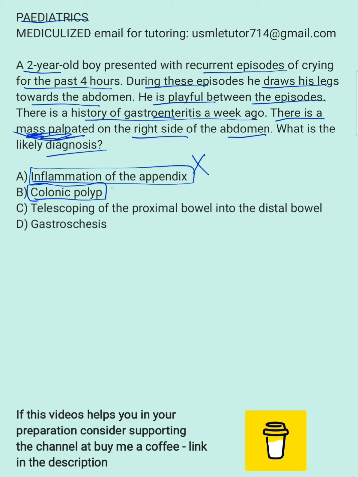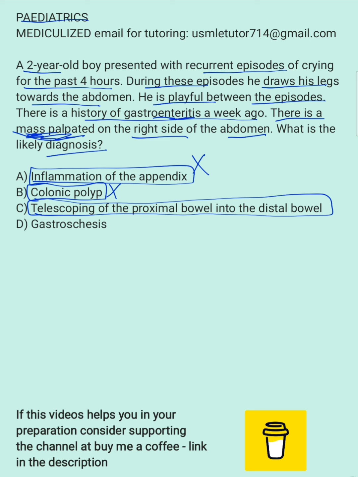But remember, in intussusception you do get bloody currant jelly stool. So why is it currant jelly? Because there is mucus plus blood. When mucus and blood mix, they give a jelly-like appearance. That's why it's called currant jelly, because currant jelly is also red. Then with the telescoping of the proximal into the distal colon, this is the intussusception. So remember, this is the answer here. And I told you they may not use the word pain. They will say draws up the leg during episodes, and it's usually episodic. They also gave a history of gastroenteritis a week ago.